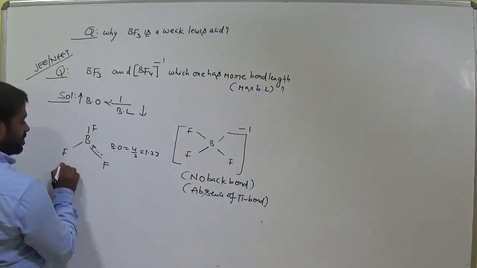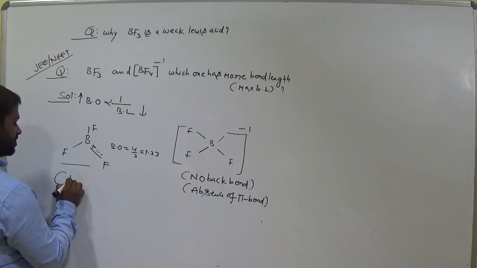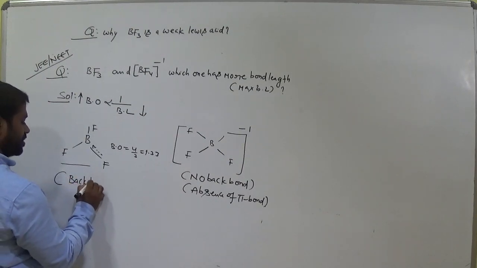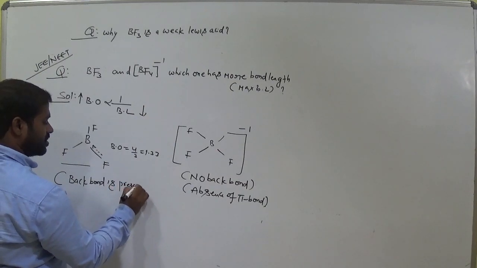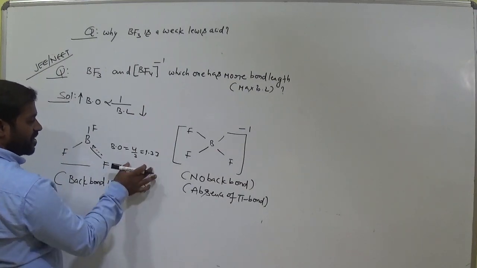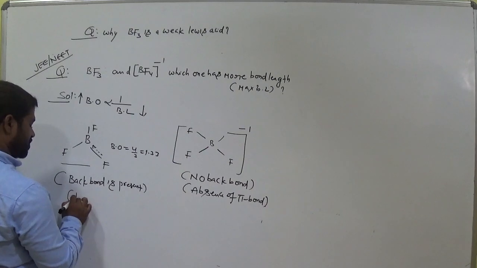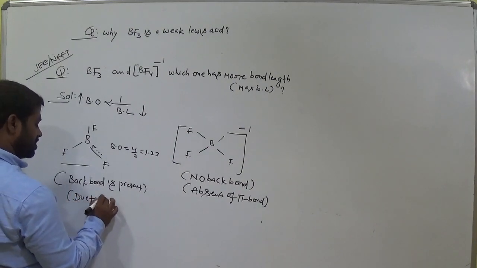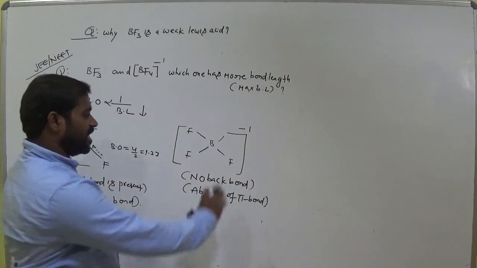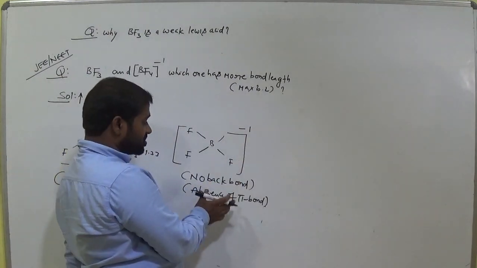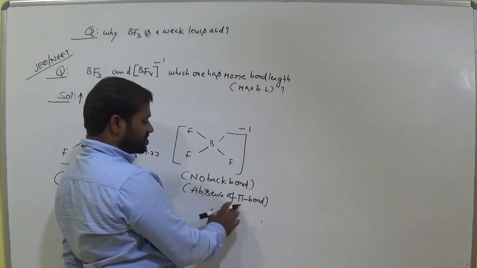Here pi bond is there. That means back bond is present. Back bond present means bond order 1.33, due to partial pi bond. Clear? Here exactly 4 bonds are there, all are single bonds, there is no pi bond, so no back bond, absence of pi bond.